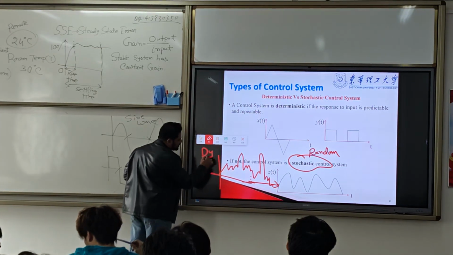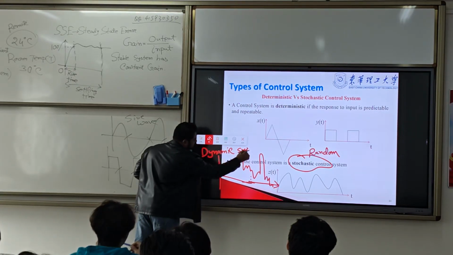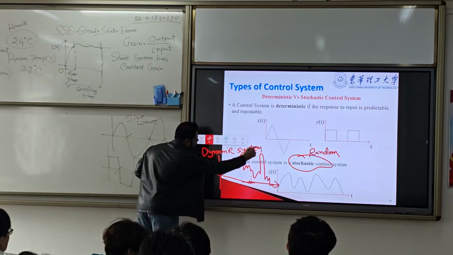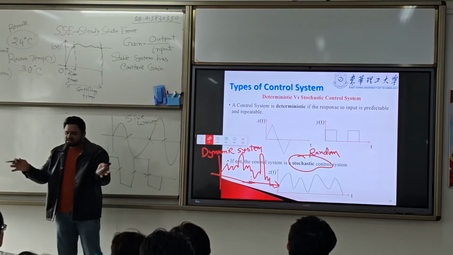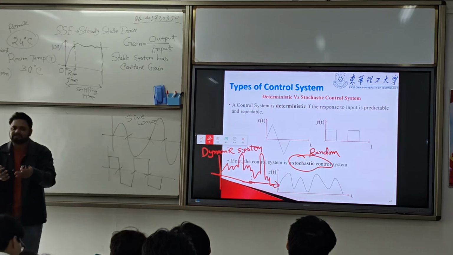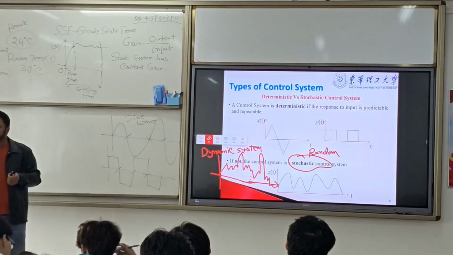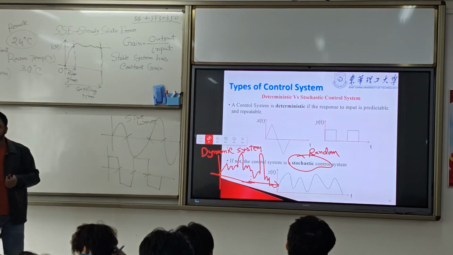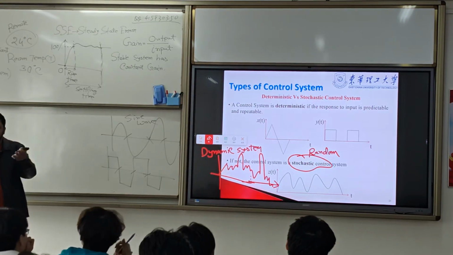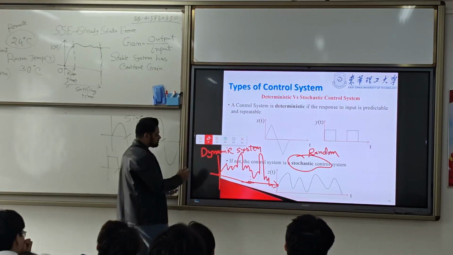This practical system is a dynamic system. It is a changeable system, a random system. It is not a deterministic system. Deterministic system we only use while we do the mathematical analysis because it is easy to solve. But the practical system is this.